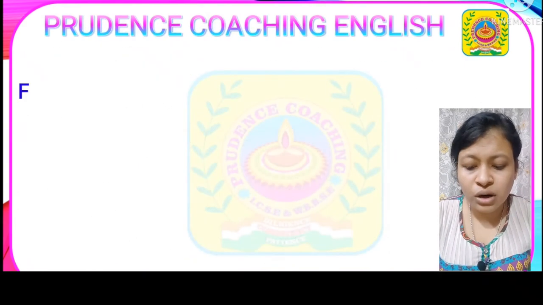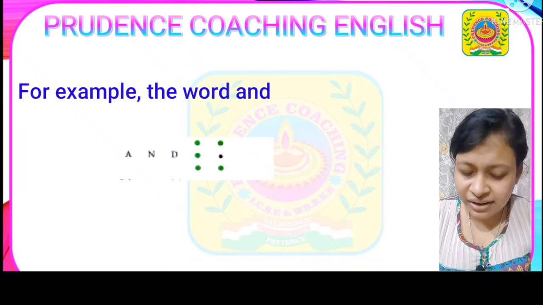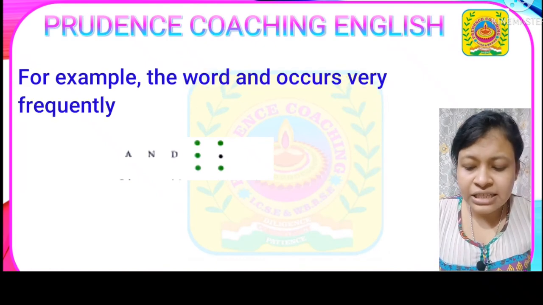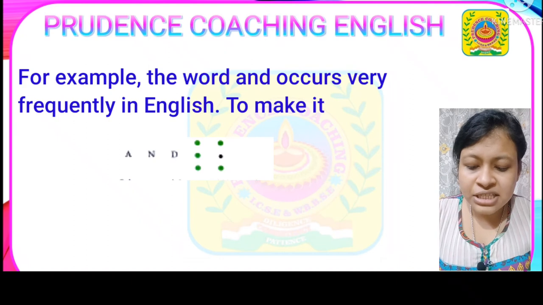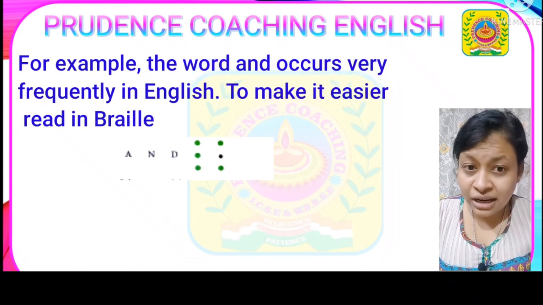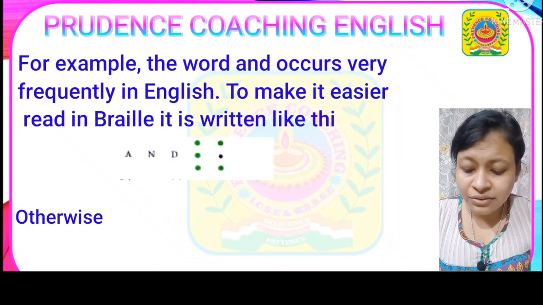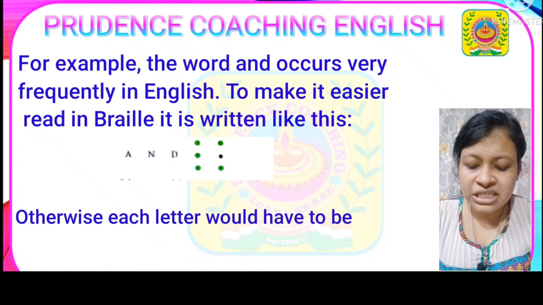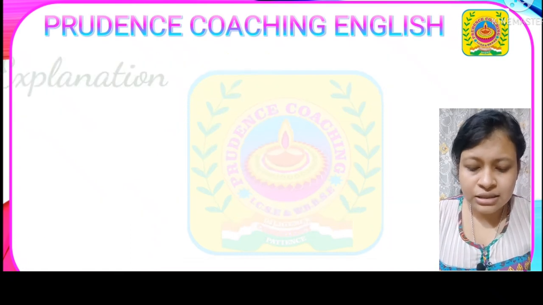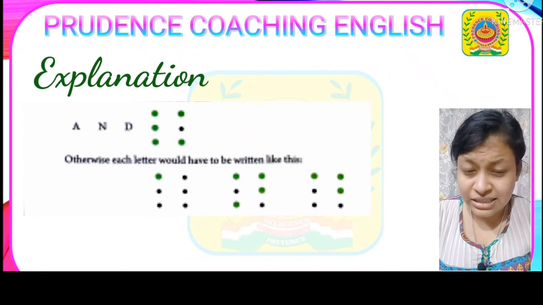For example, the word and occurs very frequently in English. To make it easier to read in Braille, it is written like this. So as you can see on the screen, and is written like this. Otherwise, each letter would have to be written like this. So these are the types and the ways of writing Braille.